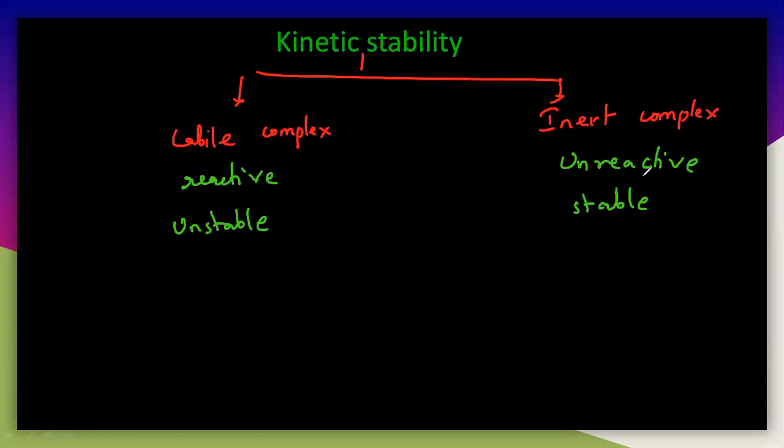So stable means everything does not react, it just stays there. That is the stable one here. So here, which is unstable, it will react. So our reaction is: the metal and the ligand must react with Y, and here it must be converted into M plus ligand. So here the substitution reaction has to take place.